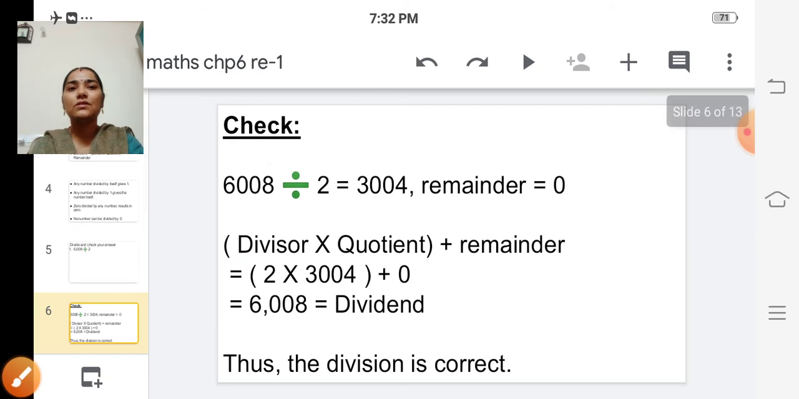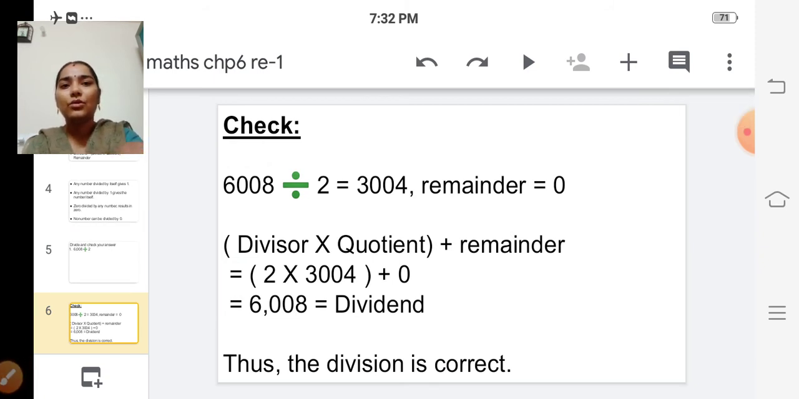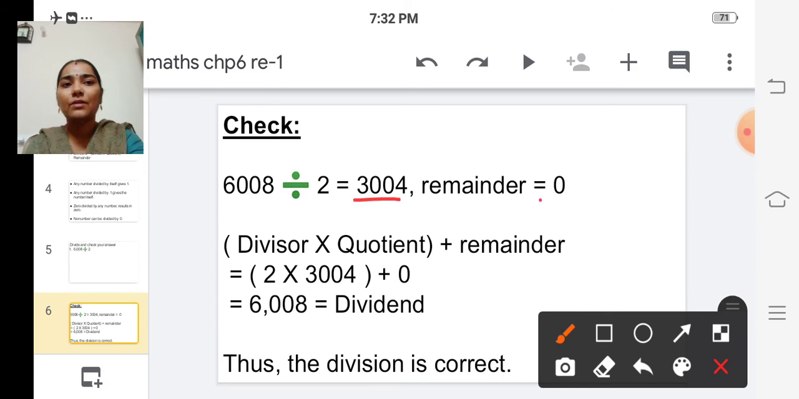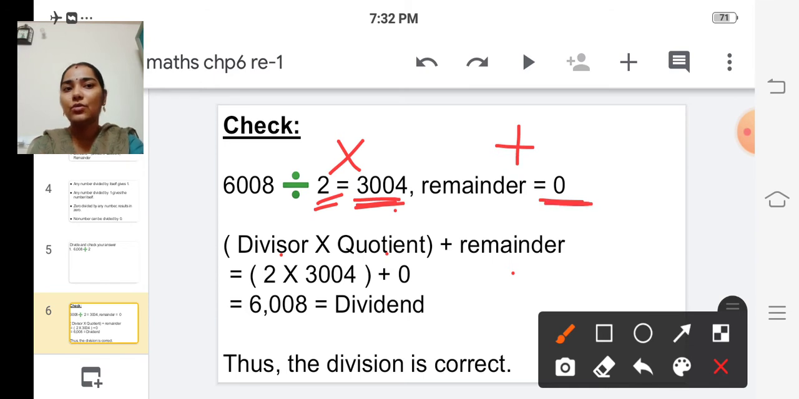Yes. So here the quotient is 3004 and the remainder is 0. So to check, divisor into quotient plus remainder. Here the divisor is 2. So 2 into quotient, the quotient is 3004, so 2 into 3004 plus remainder 0. Okay, so 2 into 3004 plus 0. So shall we multiply 3004 into 2?